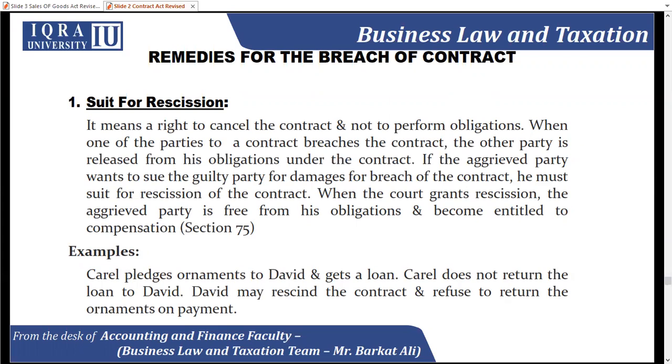Here we need to understand a few things which may be difficult or new words for you. Let's take the words one by one. Number one is obligations, which I already told you. Obligation means duties between both of them. Aggrieved party means a person who suffers any kind of loss or non-performance of the contract. That is called the aggrieved party. And number three is sue. Sue means a case. Guilty party means a person who needs to pay the amount or who needs to compensate in any manner. That's called the guilty party. It's the opposite of the aggrieved party. And the last is the damages of breach.